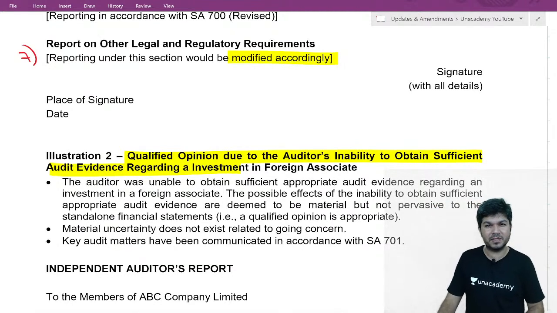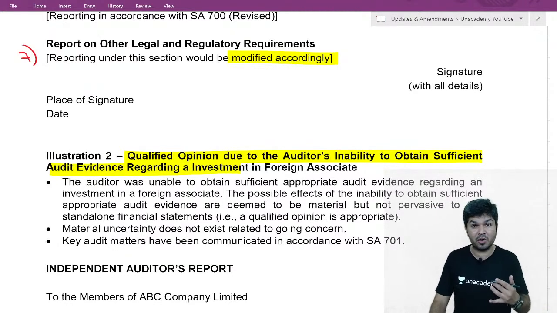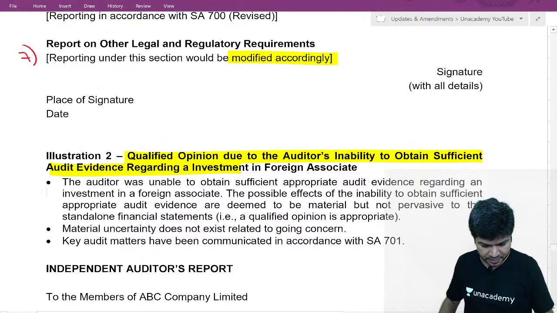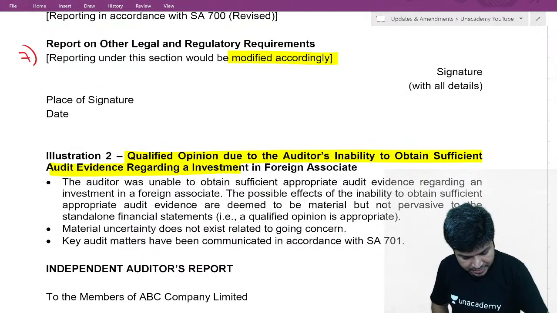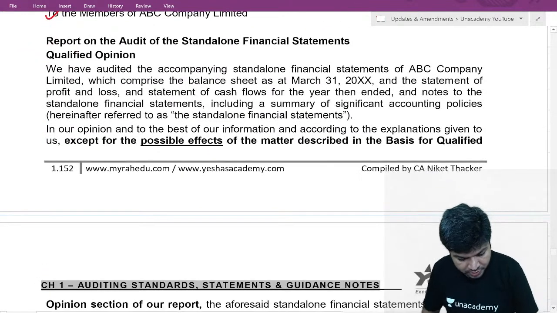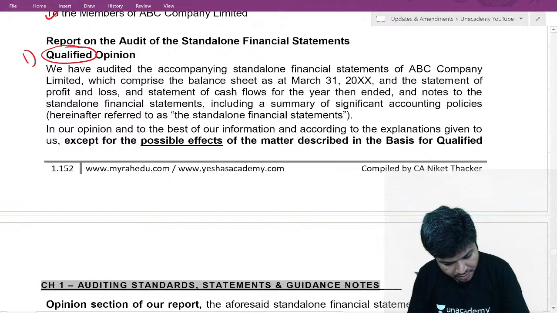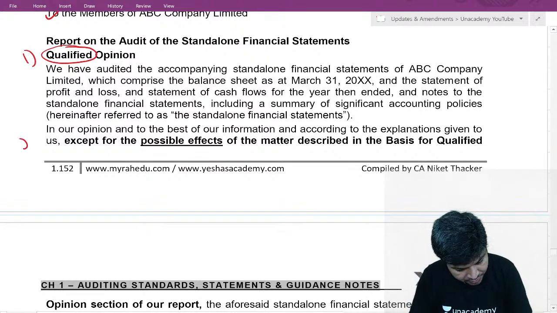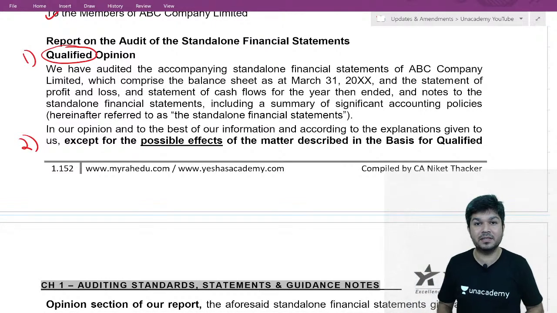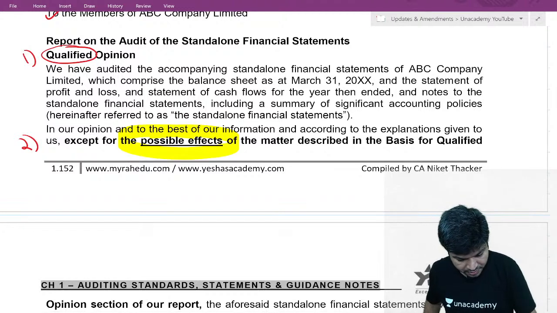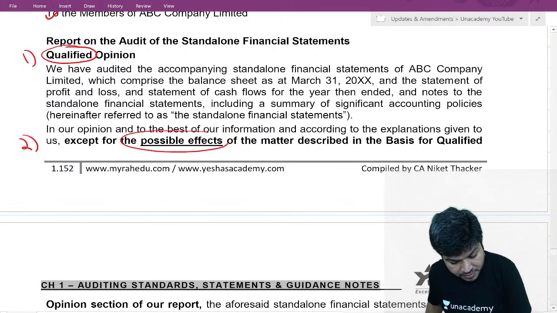Long-term investment, whether permanent diminution is there or not, I'm not able to understand. It's material but not pervasive. So title same, addressee same. One change over here is qualified opinion. Second change: now, have you obtained evidence? You are unable to obtain. Don't write the word effect. The word has to be possible effect.